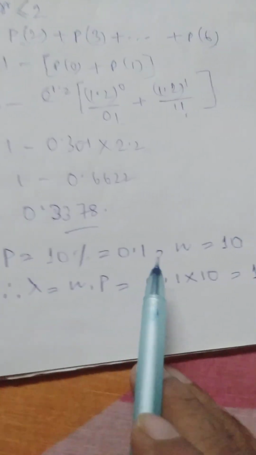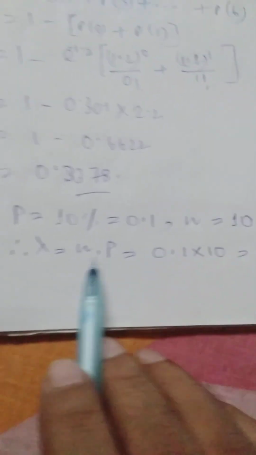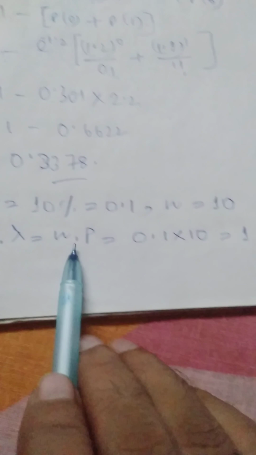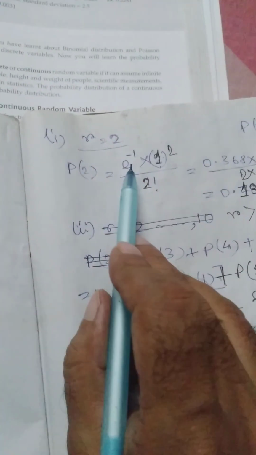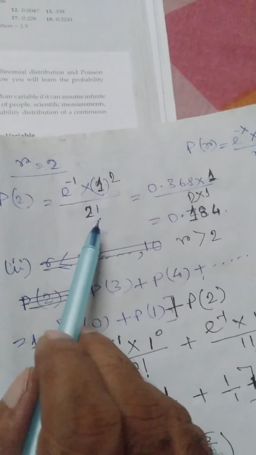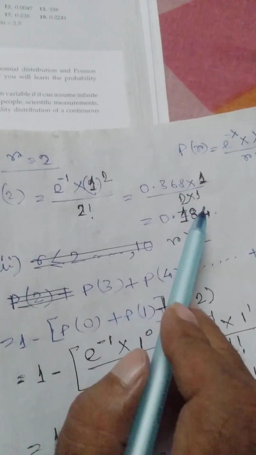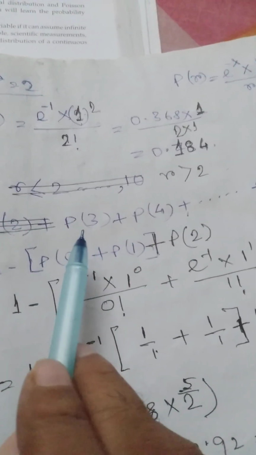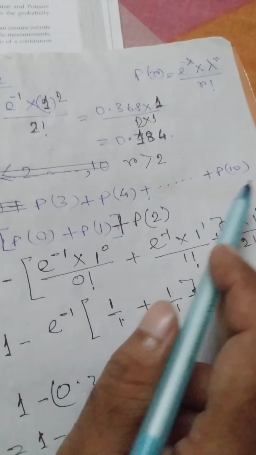P equals 10% equals 0.1, n equals 10, therefore lambda, lambda means mean, n into p equals 0.1 into 10, make it 1. For r equals 2, p2 is equal to e raised minus 1 into 1 square by 2 factorial equals 0.368 into 1 divided by 2 factorial, make it 0.184. And for part 2, r greater than 2, it makes p3 plus p4 plus up to p10.